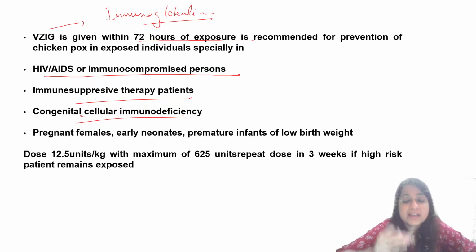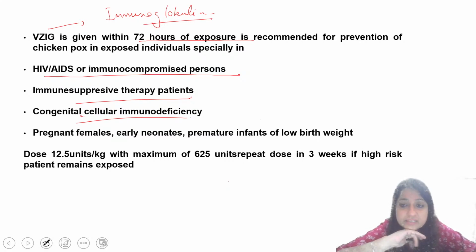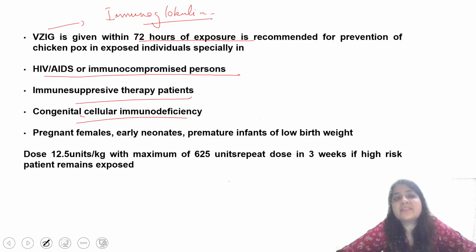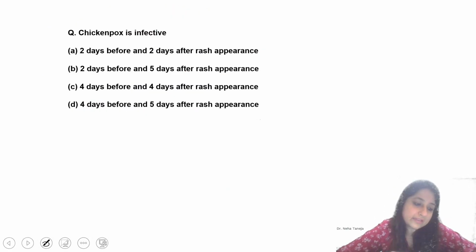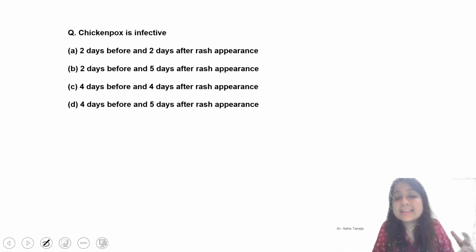We can't give them. Neonates, early neonates who have been born to women who've been exposed to varicella, we can give immunoglobulin. Dose is 12.5 units per kg with a maximum of 625 units. Repeat dose in 3 weeks if high-risk patients remain exposed. Just remember, immunoglobulin has to be given within 72 hours of exposure. So for chickenpox, guys, most important is the rash and the vaccine.